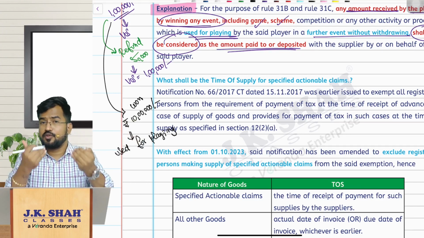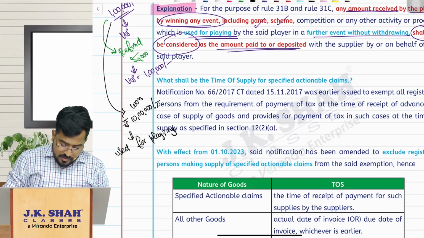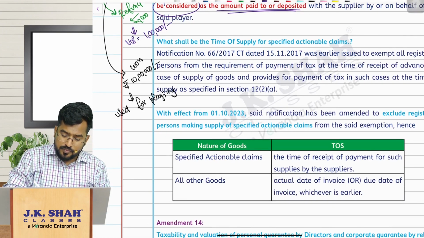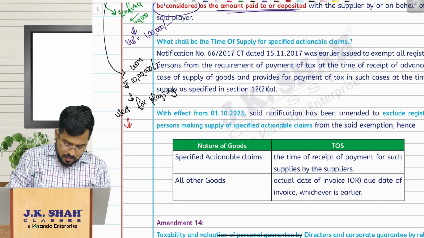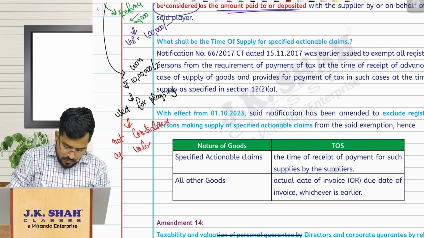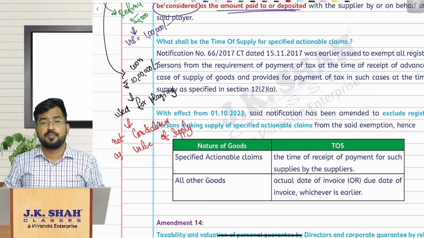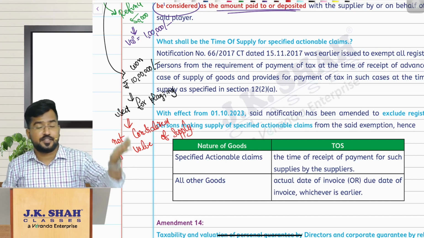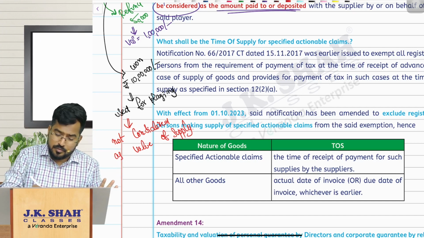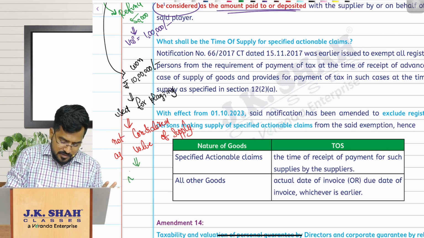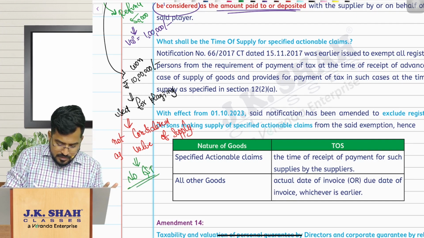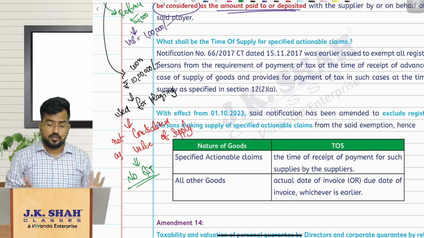Now again I will not charge GST on that. That means this 10 lakh, again used for playing, will not be considered as value of supply. Simply, my dear friends, you are putting back your winnings again without withdrawing, with the excitement or expectation that you will win even more. I will not disturb you. Please enjoy. No GST. No GST. Am I clear? So that is the story here.